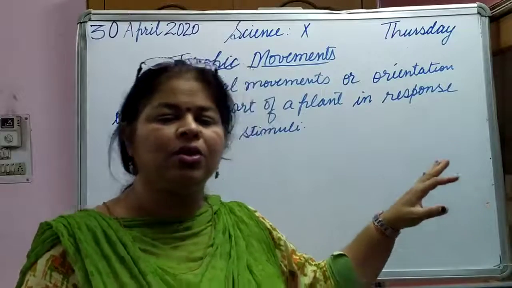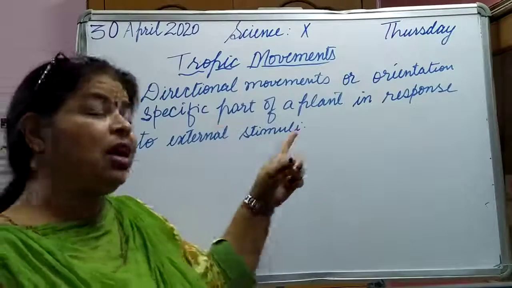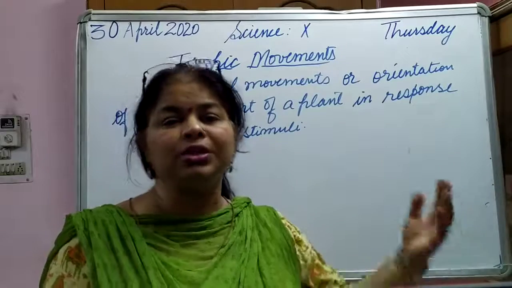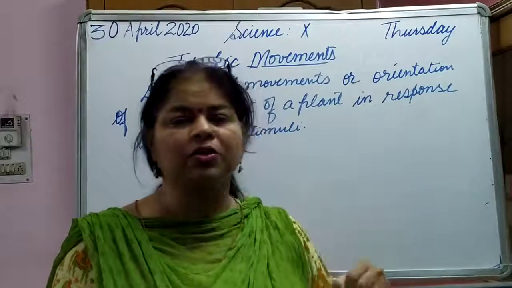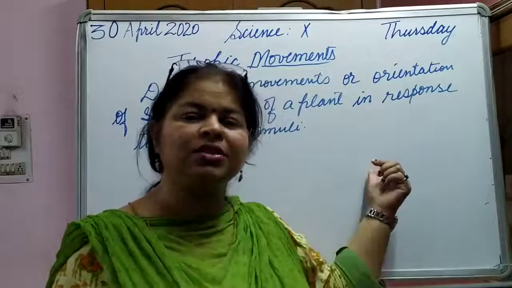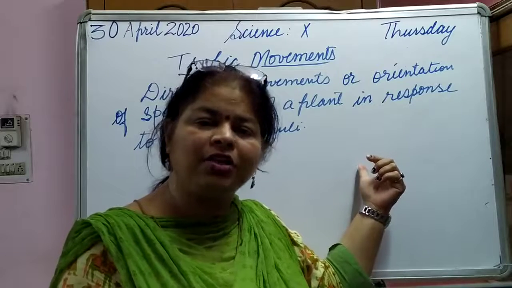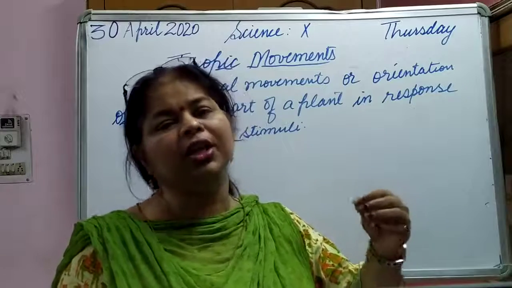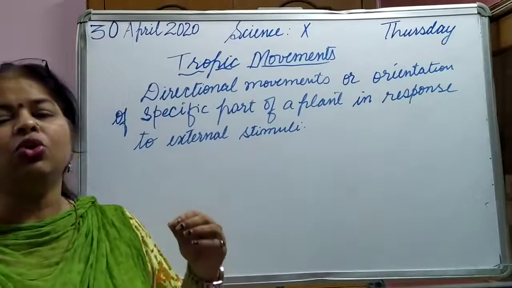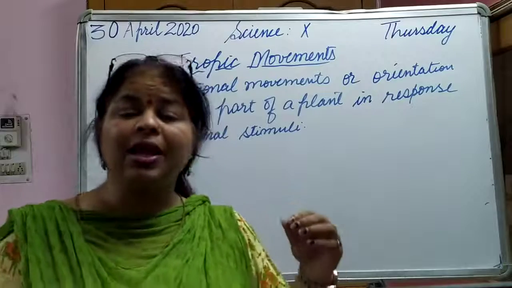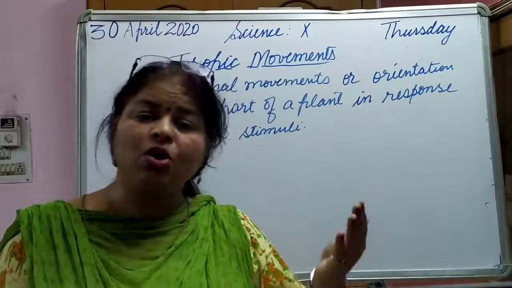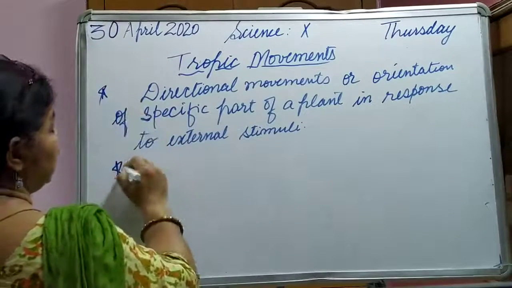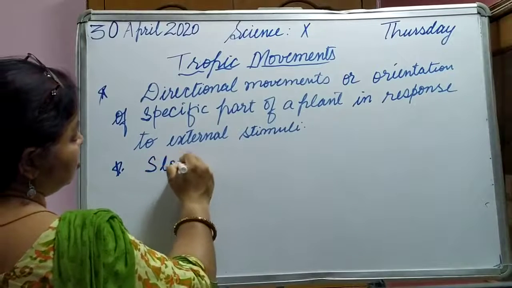See, these movements are very slow. They do not show the response at once, just like in the touch me not plant, where we touch and it responds at once. In these movements it is not so. They respond to the stimuli in a very slow manner. So the movement of the plants can be either towards the stimulus or away from the stimulus. So this is the first thing. The second thing is that movements are slow.